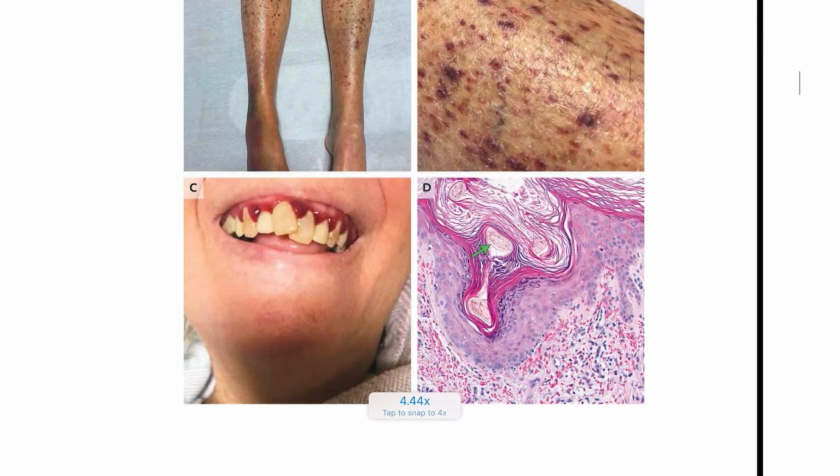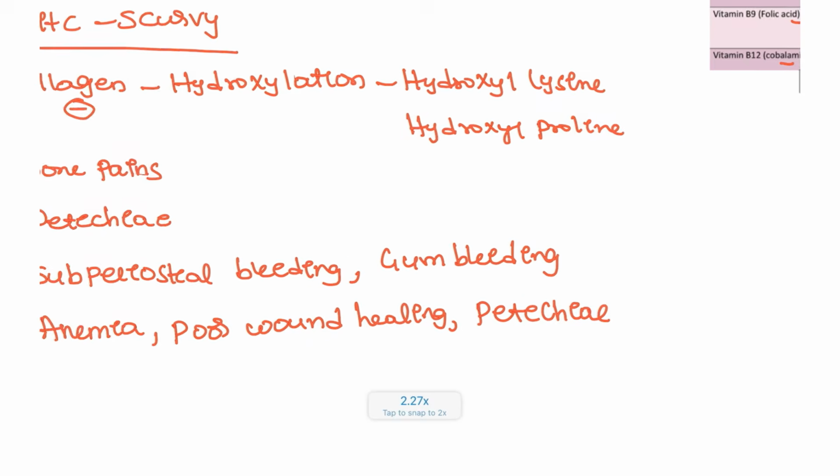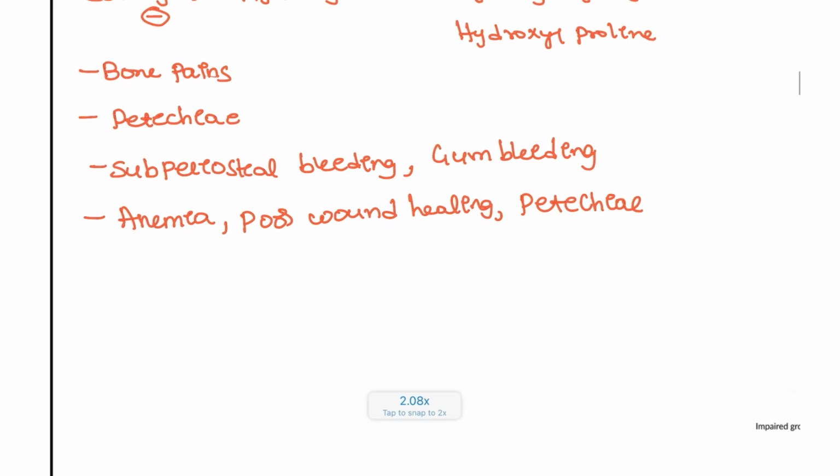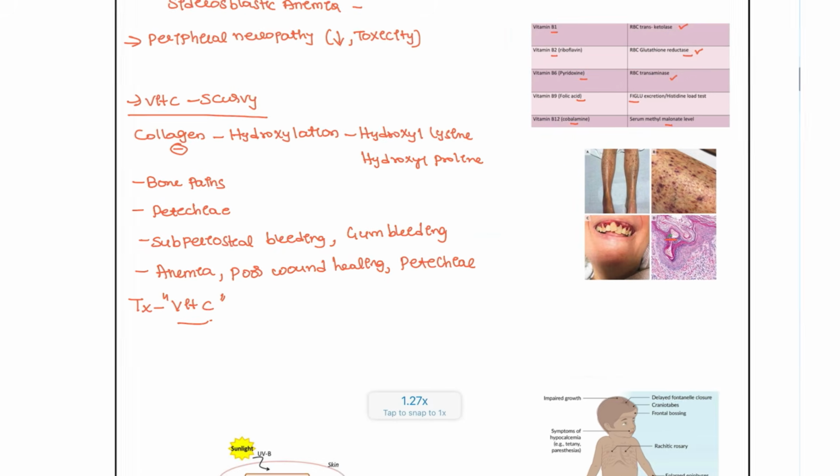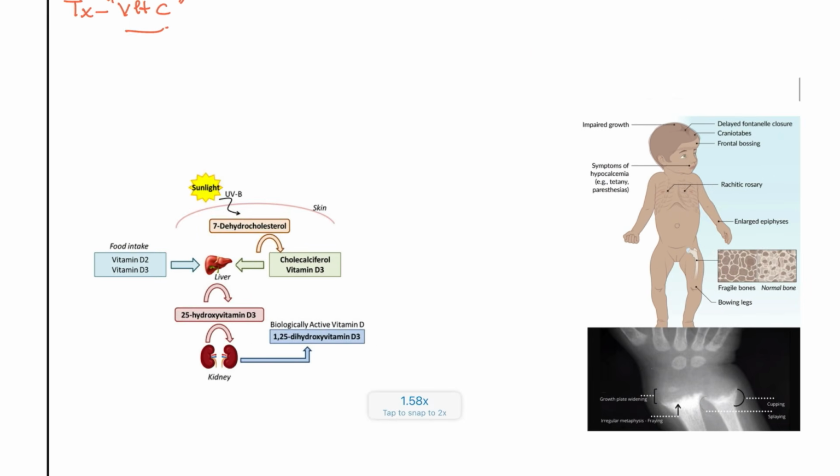And on this you are going to see the abnormal collagen that is formed. All these are conditions associated with scurvy. How are we going to treat this patient? Just treat the underlying cause, that is the vitamin C deficiency. Give the vitamin C supplements, which should be given immediately. Next, moving on to the